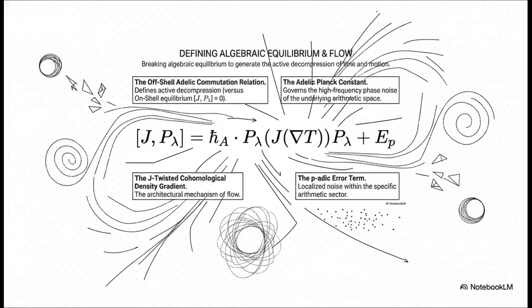I want to draw your attention specifically to the term in the middle, the J-twisted cohomological density gradient. This right here is the exact architectural mechanism of flow. It's the mathematical driver that literally forces the active decompression of time and motion.